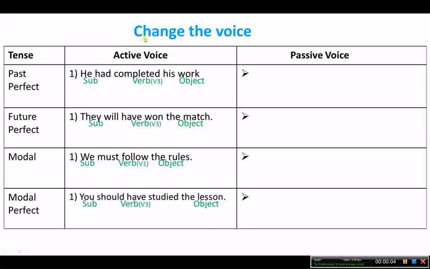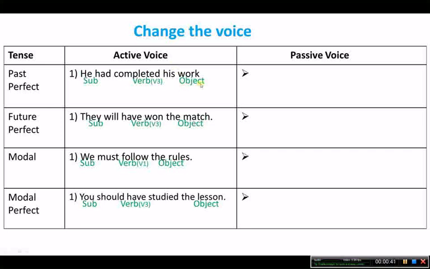In this part, we are going to learn to change the voice of past perfect tense, future perfect tense, modal auxiliary and modal perfect. That is, modal auxiliary perfect. Now in the first tense, that is past perfect, the first sentence: He had completed his work. He is the subject, had completed is the verb, V3, completed is V3, and his work is the object.